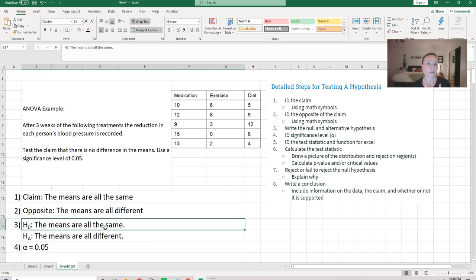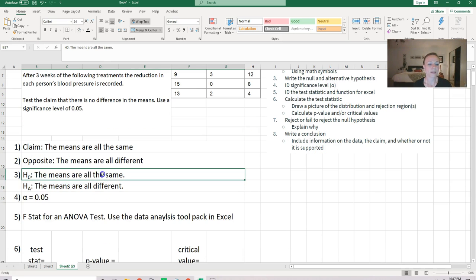Okay, H0 and HA will always read the same for these kinds of tests. It's that the means are all the same, which you can write as mu1 equals mu2 equals mu3. Remember, we have to have at least 3 means to run one of these hypothesis tests. Or you can just write it in words, that the means are all the same. Okay, the opposite of that would be the means are all different. These will always be the cases for H0 and HA when we're running an Anova test for seeing whether or not the means are the same. H0 will always be that they're the same. HA, or the alternative hypothesis, will always be that they're different.